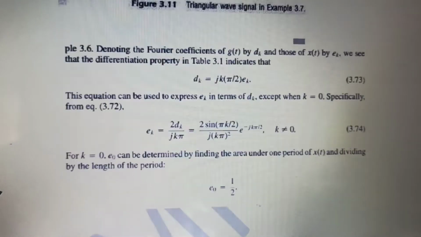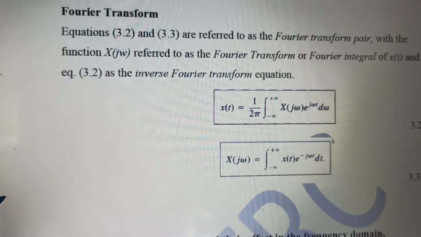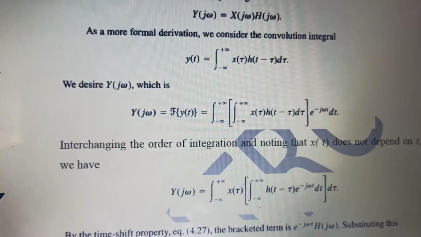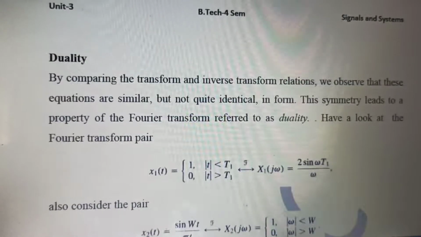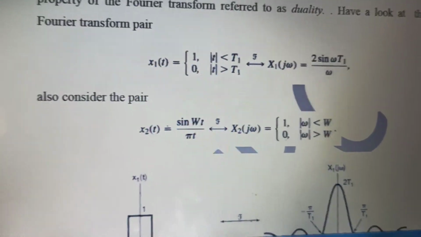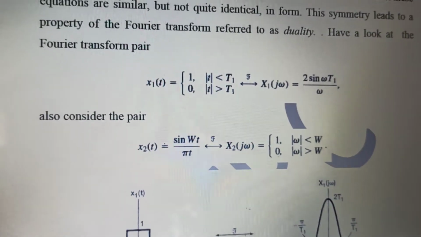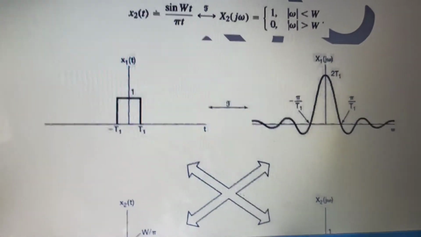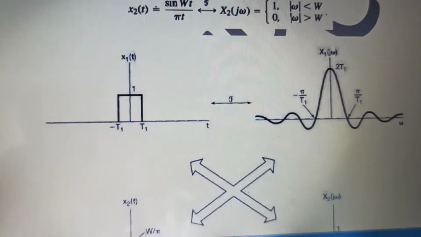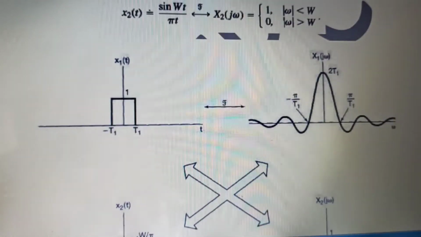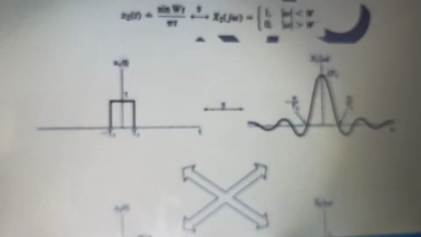Now consider the case of other signals. I would love to show an example. Yes, x1(t) is 1. Don't look at these arrows, just have a look at the signal. It varies from minus T1 to T1.